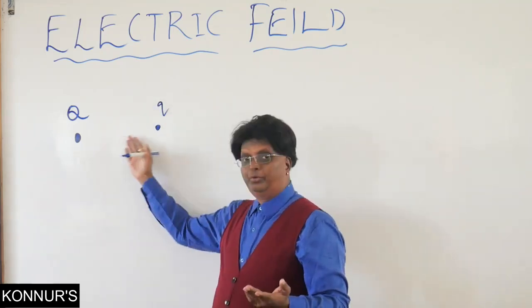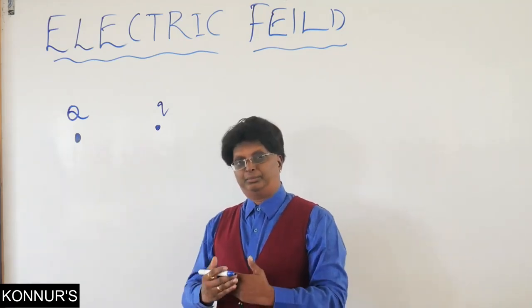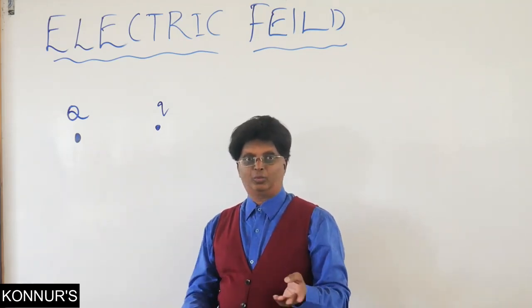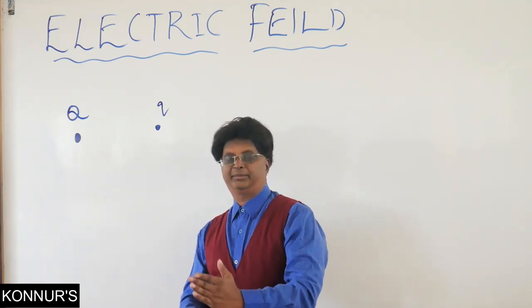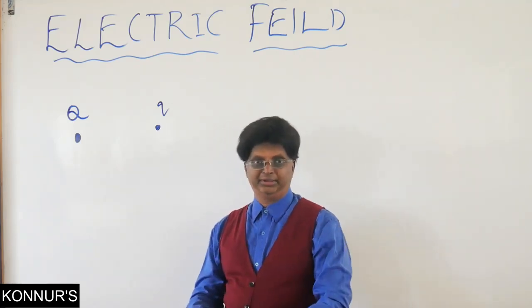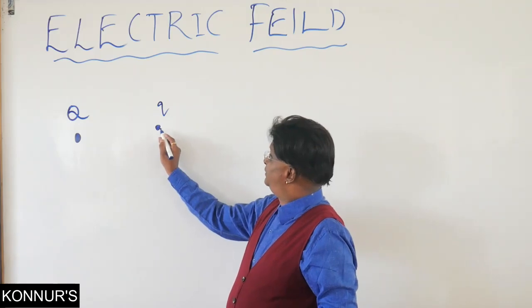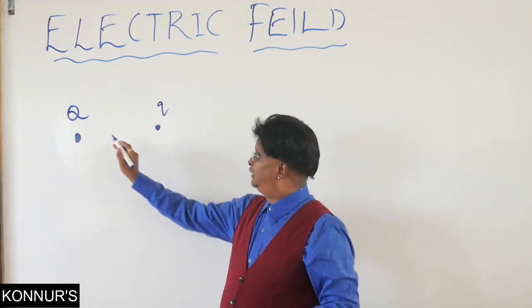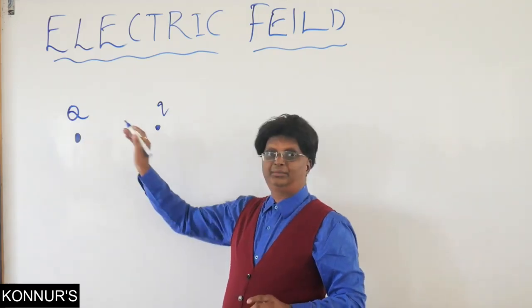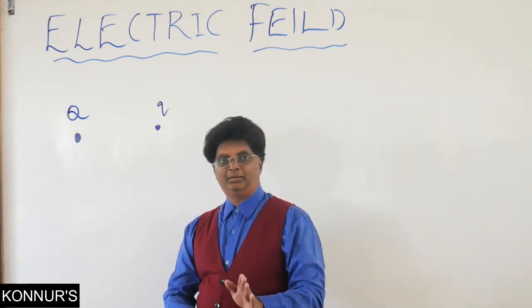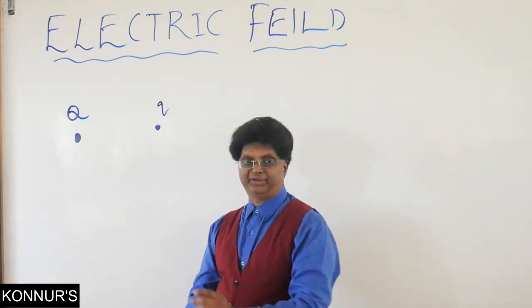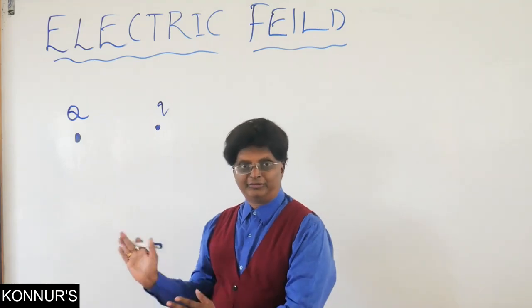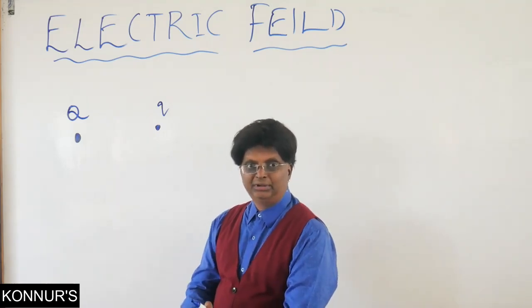Again, both may be point charges, both extended charges, or one extended and the other a point charge, any such possibility. As soon as we bring this q to a certain distance from this Q, remember we are keeping it at a distance, no physical contact between them, right?